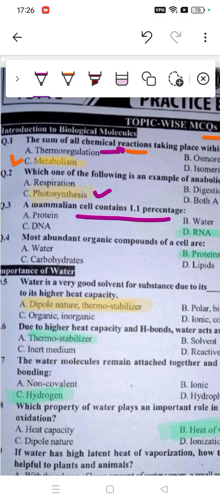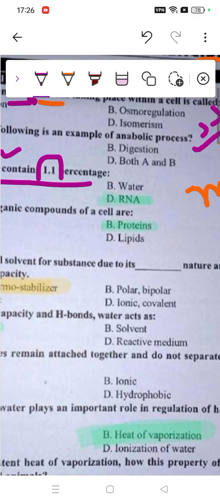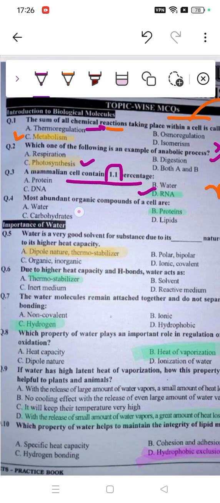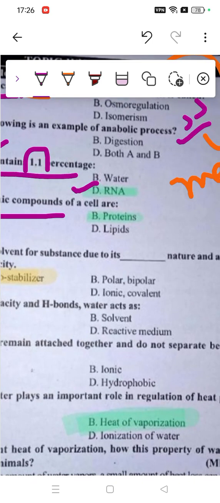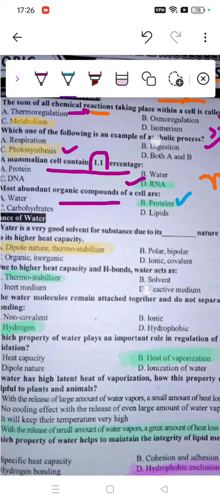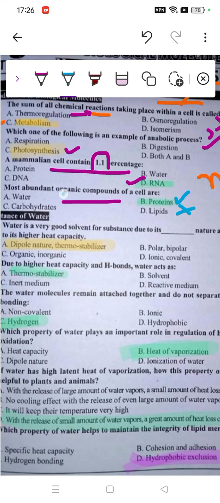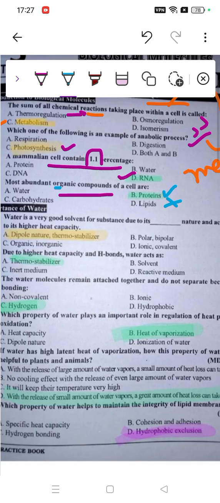This is simply a question taken from a flow chart which you will see in all the books. It is very important: in the table, all the cell components like DNA, RNA, water, everything is written, and RNA is 1.1, which is mostly asked in so many questions. So RNA is the right option. Most abundant organic compound of the cell, that's also something we need to remember, and the right option is protein. They are the organic compounds. Lipid cannot be, neither water nor carbohydrates as well. So I hope it's clear.